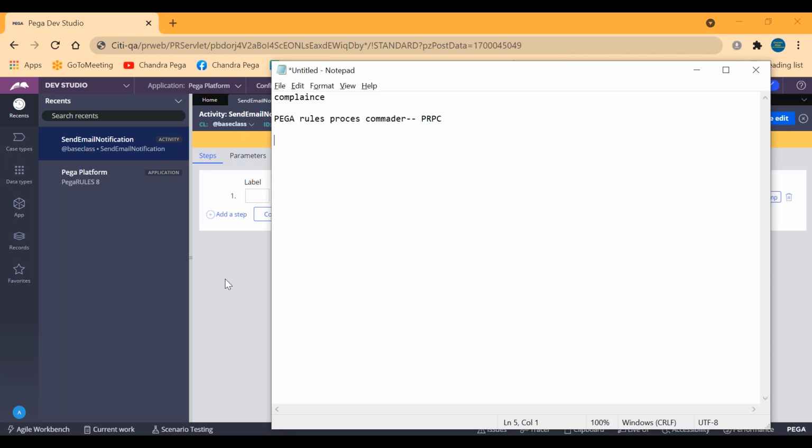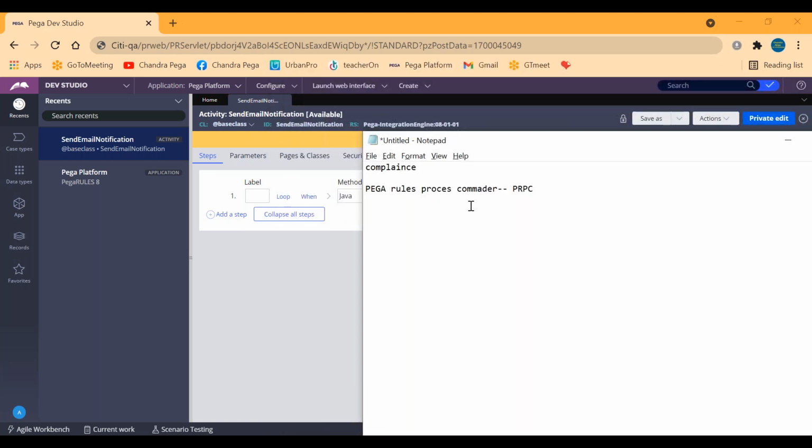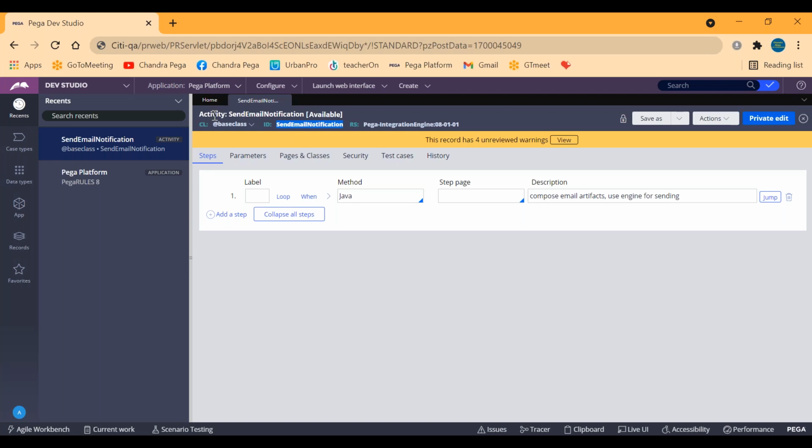Okay, and technically we should be calling these predefined rules OOTB, meaning out of the box. Understood, right? Whatever rules we see in PRPC that are not defined by us are to be called OOTB rules. So Pega platform is one OOTB application rule. Send email notification is one OOTB activity rule. Likewise, everything which is not created by us needs to be called an OOTB in Pega or PRPC. Okay, OOTB meaning out of the box.